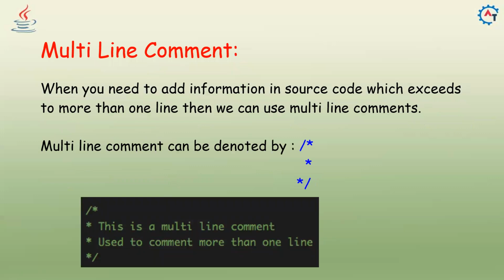Multi-line comment: when you need to add information in source code which exceeds more than one line, then we can use multi-line comments. So you are putting some more information about your method, class, or variable, whatever it is, and it is more than one line. At that time you can use a multi-line comment, denoted by forward slash star, star forward slash. In between slash star and star slash, however much you write will be treated as commented code. It is ignored by your Java compiler and will not be considered as Java code. So this is called a multi-line comment.